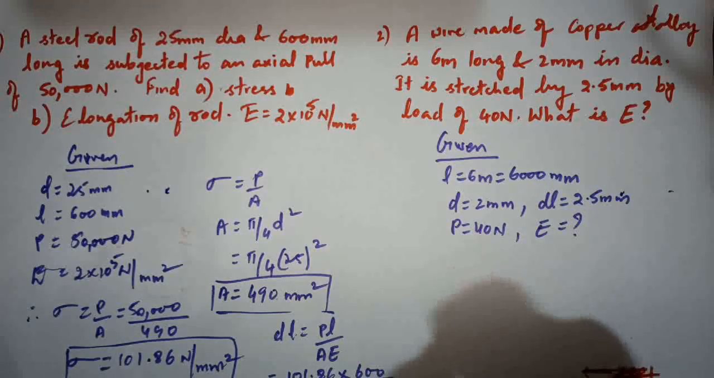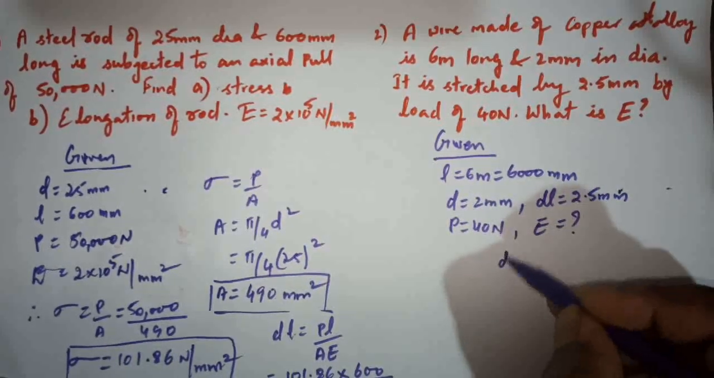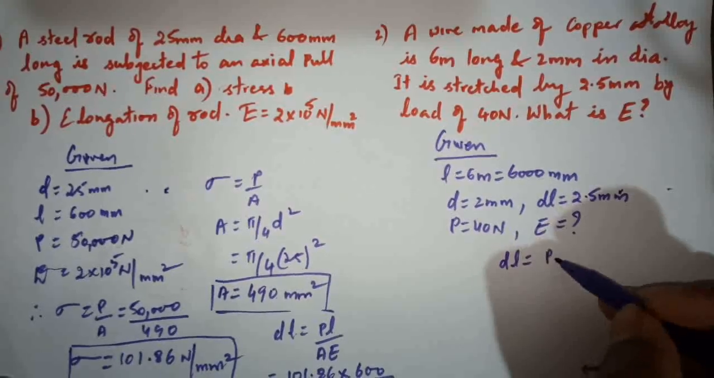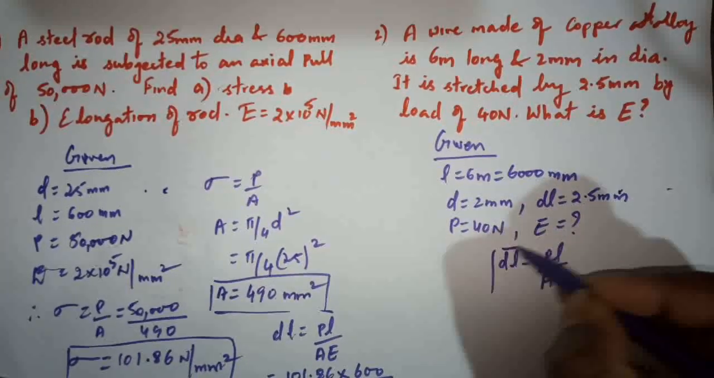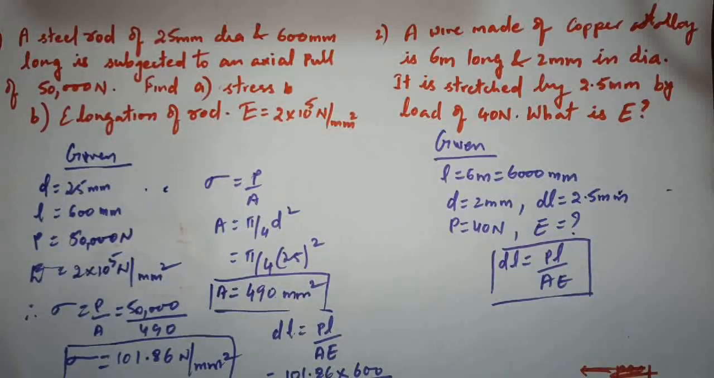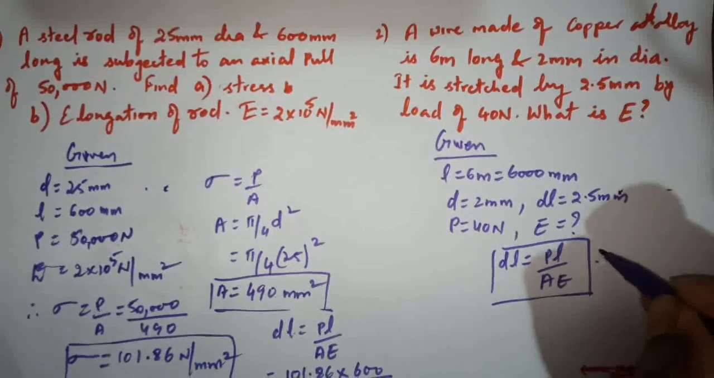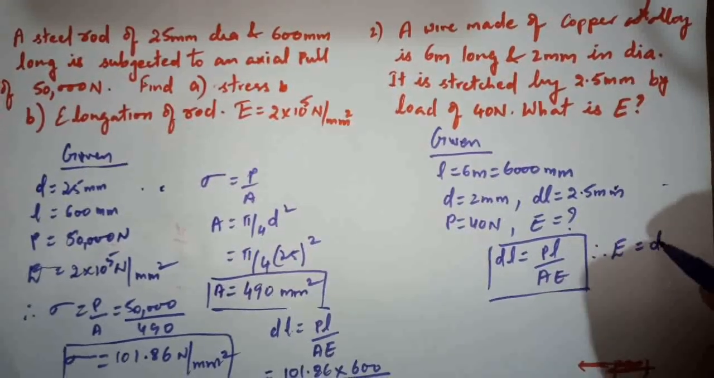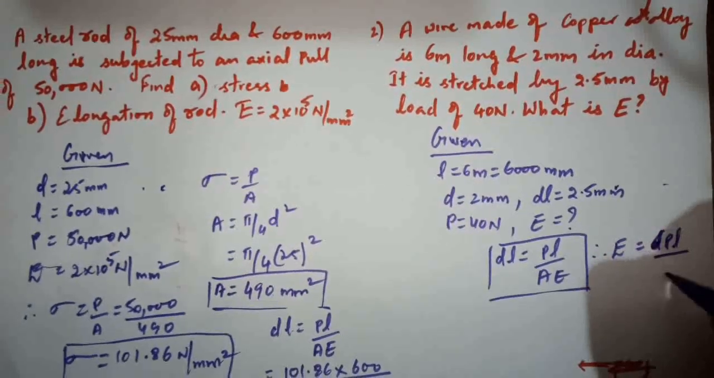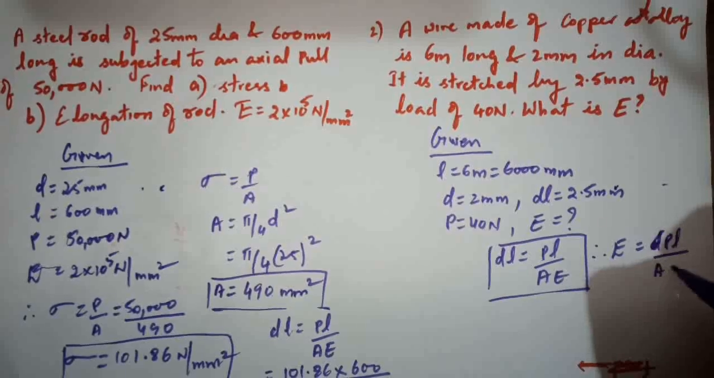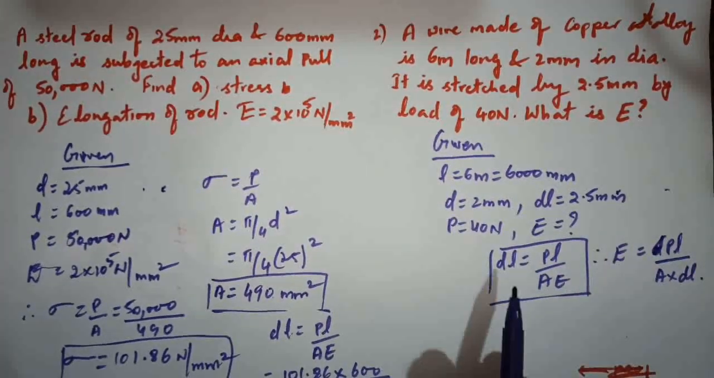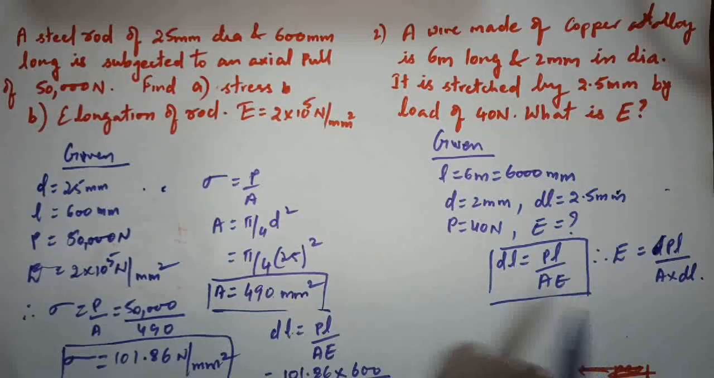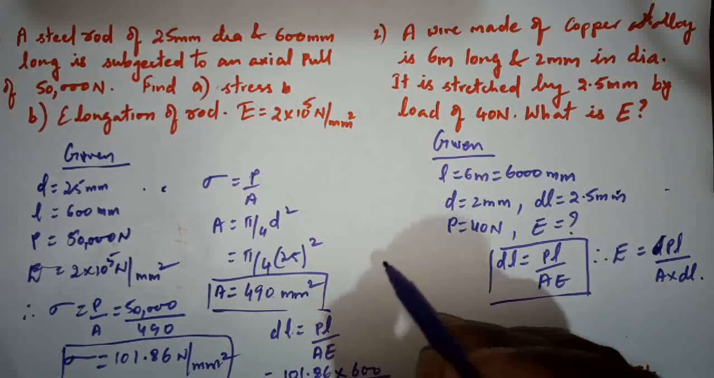We have a direct formula. What is that? We have DL equals PL by AE. We have the P value and the length value, but we don't have area. Actually he is asking us to find out E. Therefore E can be written as E equals PL by A into DL. But we don't have area. Let us calculate area first.